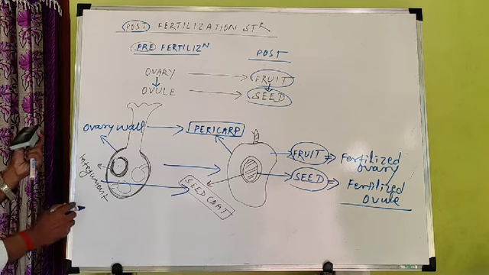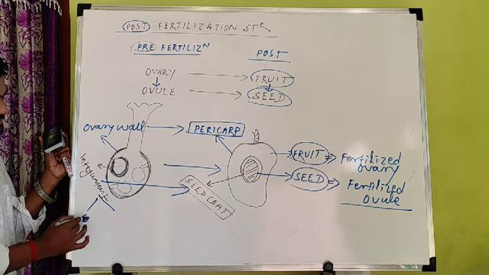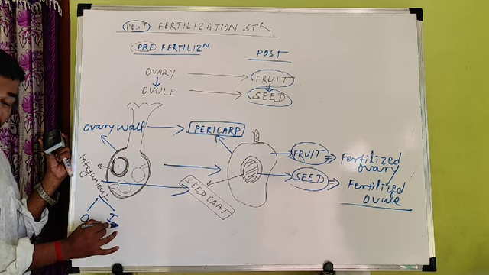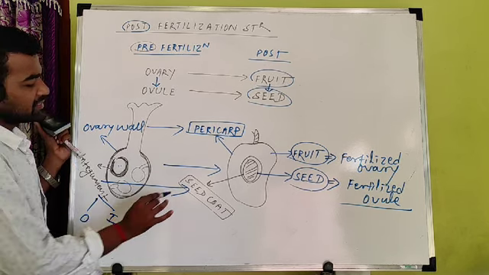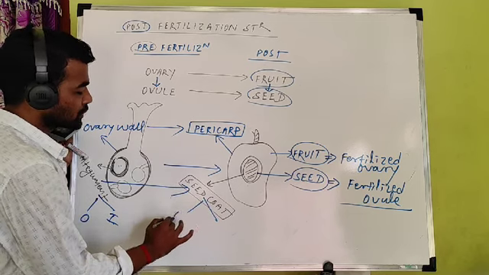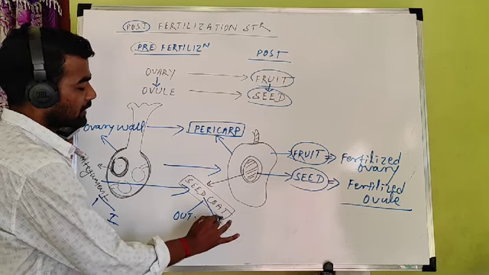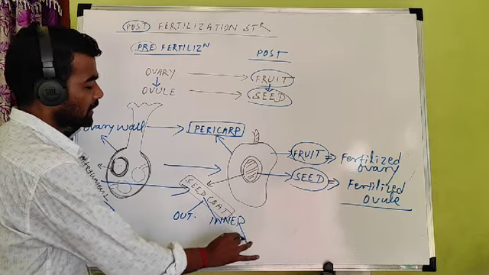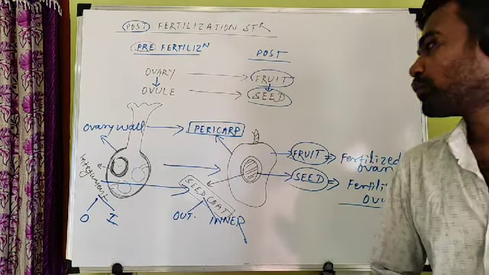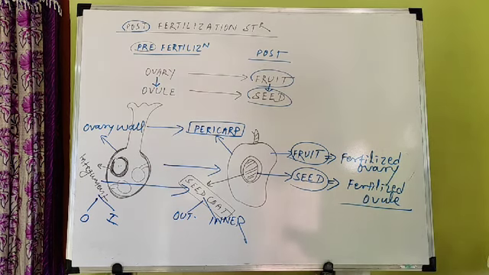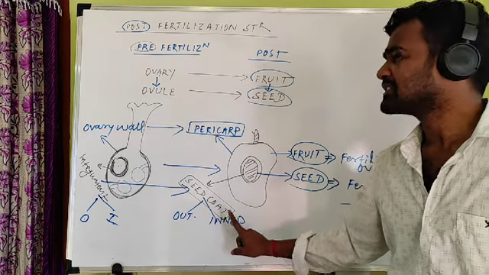But in the ovule we have discussed there are two integuments, one outer integument and another inner integument. Both the outer and inner integuments change into two seed coats. So that's why the seed is covered by two coverings: an outer seed coat and an inner seed coat.